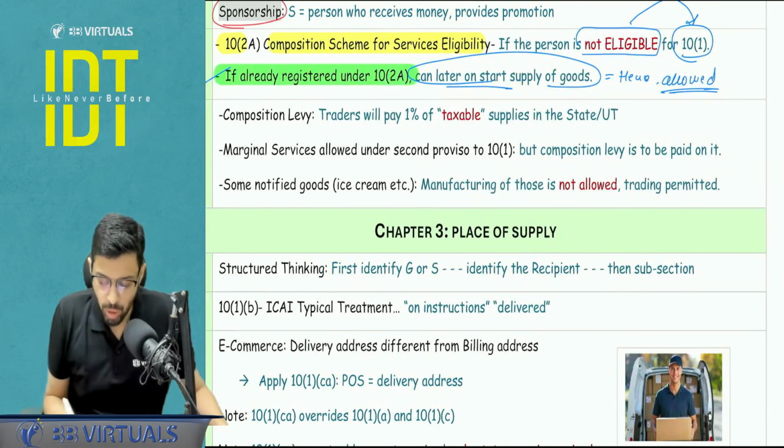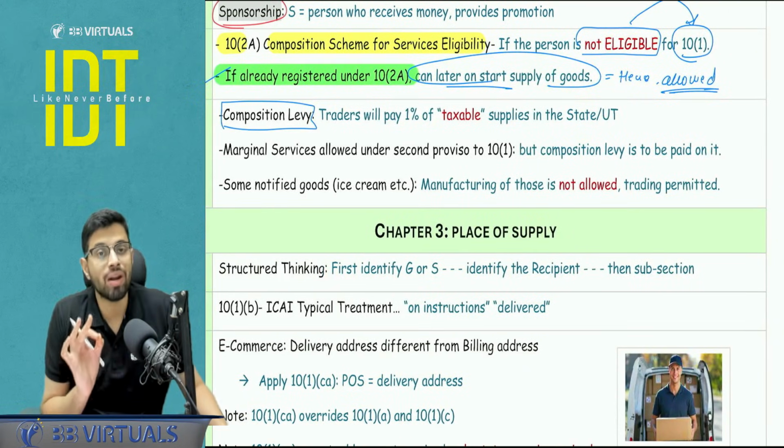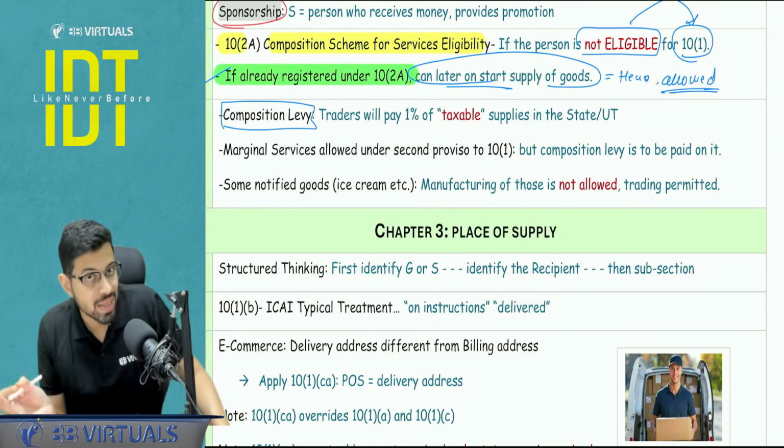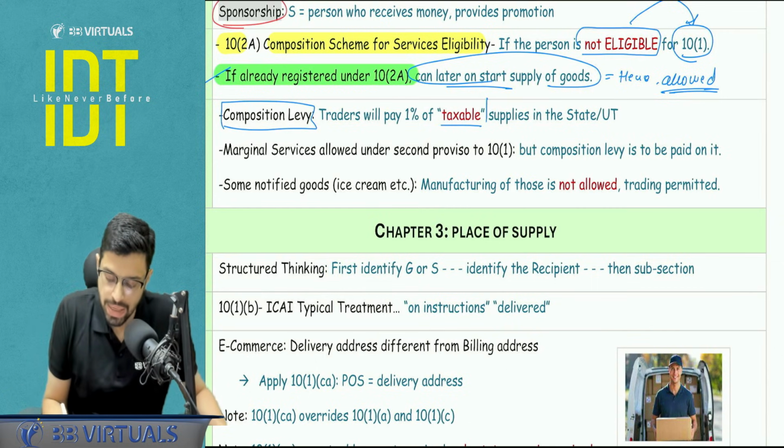From the rates, just a point to be noted, composition levy for traders, it is not 1% of the turnover in the state, it is 1% of the taxable supplies in that state.